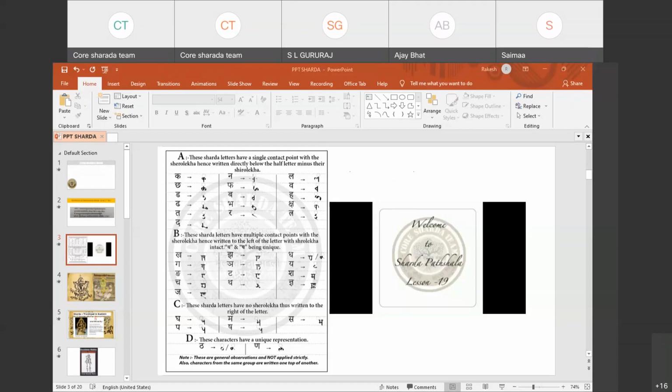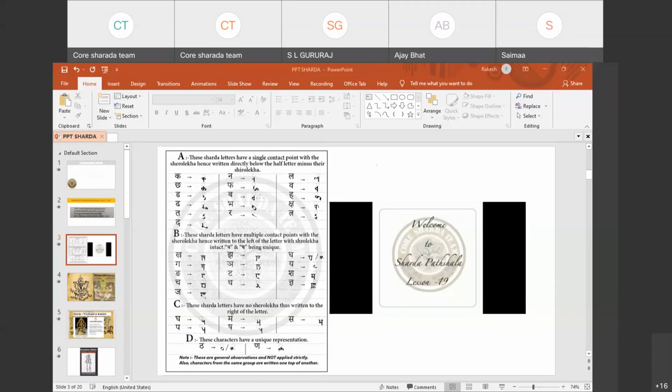Snehaji, are you seeing my screen? Yes, Rakesh, I can see your screen. Okay, because some students are telling yes. Those who have a problem have to log out and then log in.